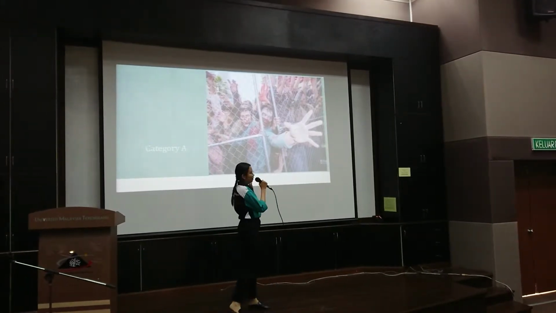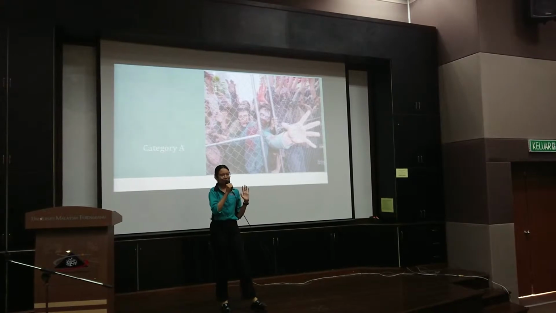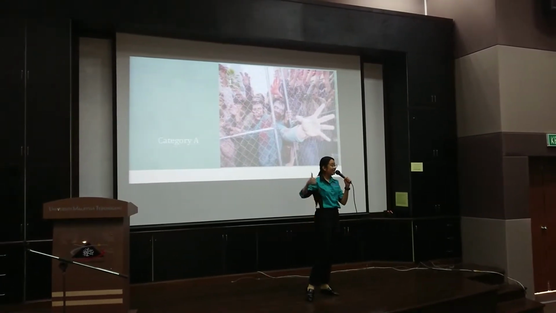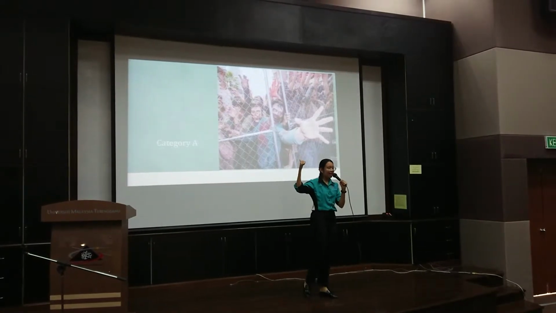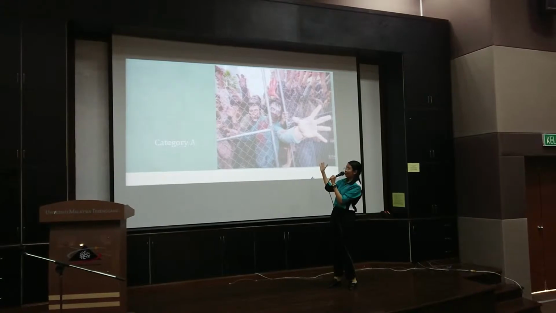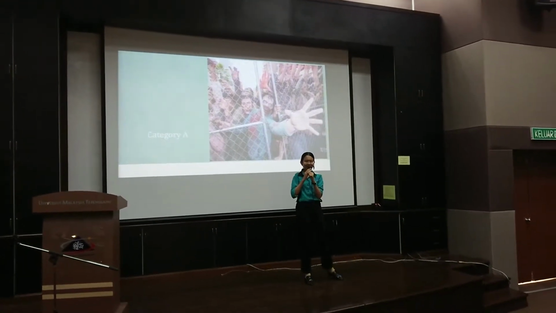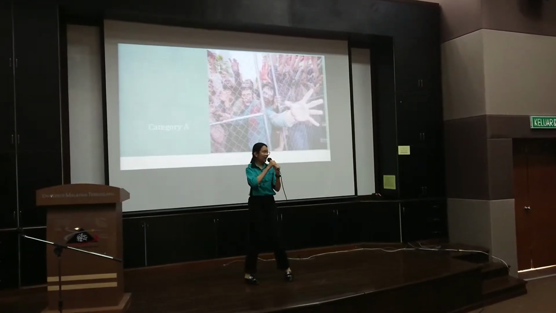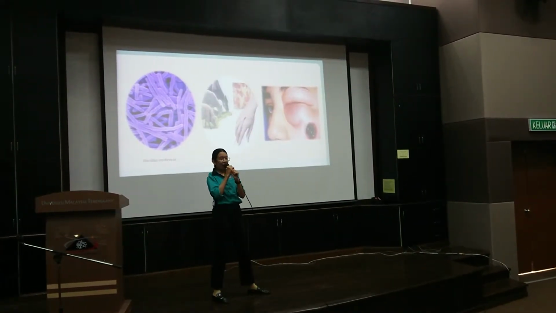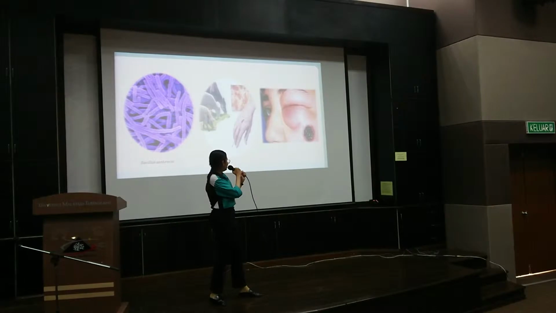Here is Category A. Don't be shocked, don't be alarmed. Under Category A, the biological agents can easily be disseminated. They can cause high mortality, and they can cause public panic and social disruptions. So let us take a look at a few examples that fall under this category, which is Bacillus anthracis.